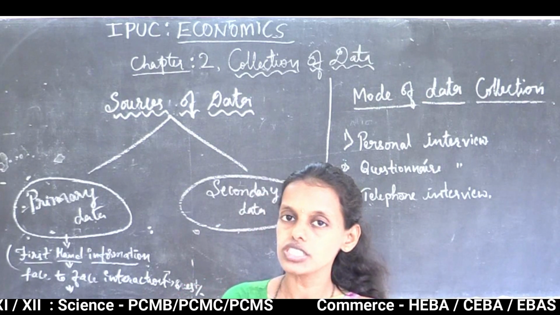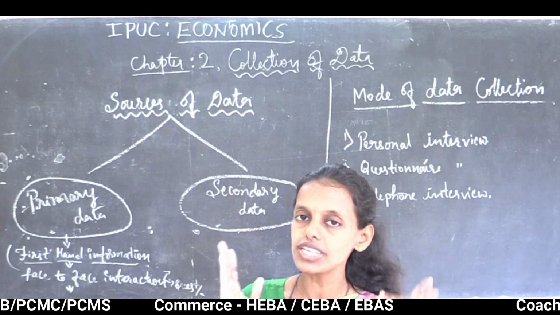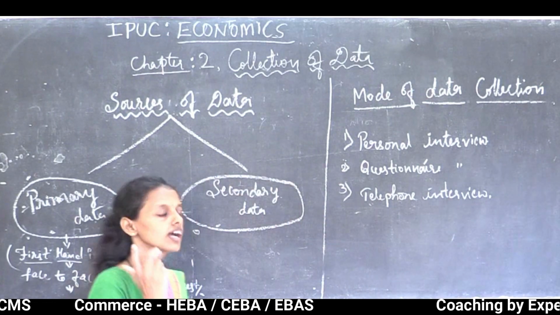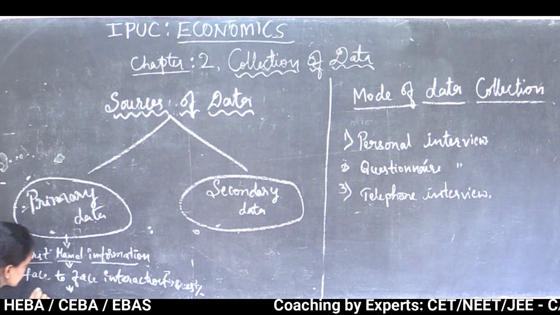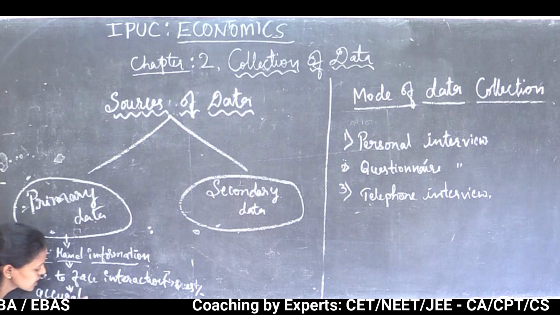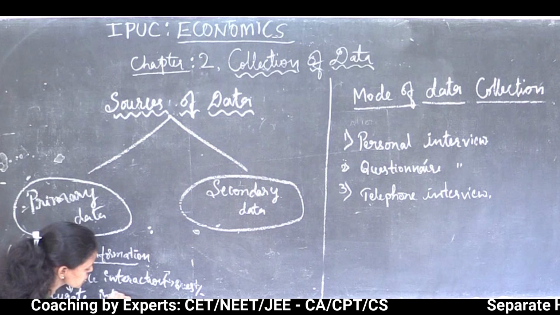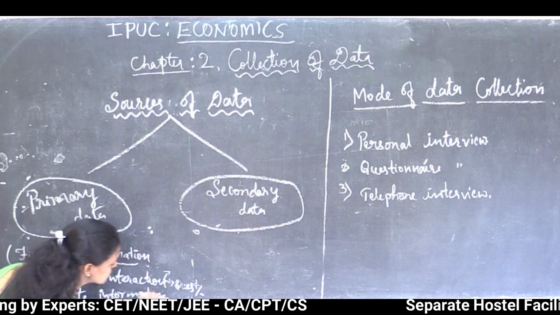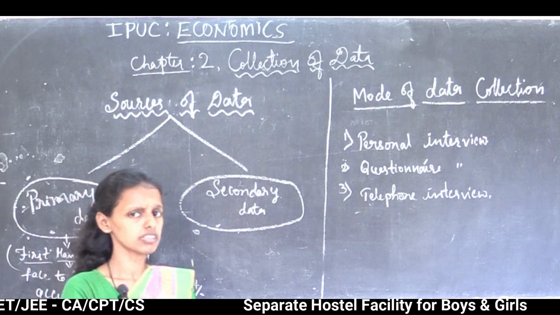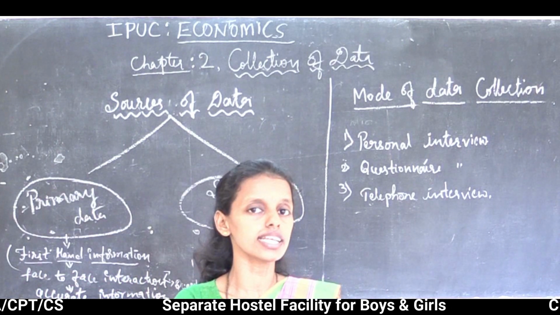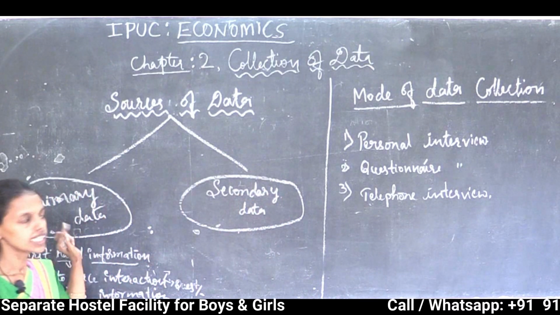Either you can ask open-ended questions or closed-ended questions, or through the interview, face-to-face interaction, you can interview the person and collect the information. Here we are collecting accurate information. Accurate information can be collected through the primary data. So it is the first hand information. No person ever collected this information before. Thus it is said to be the primary data.